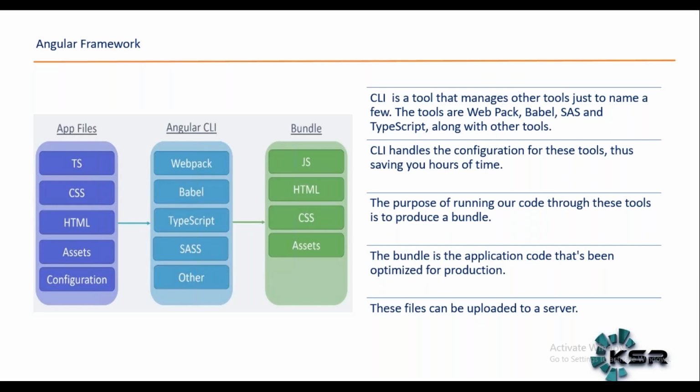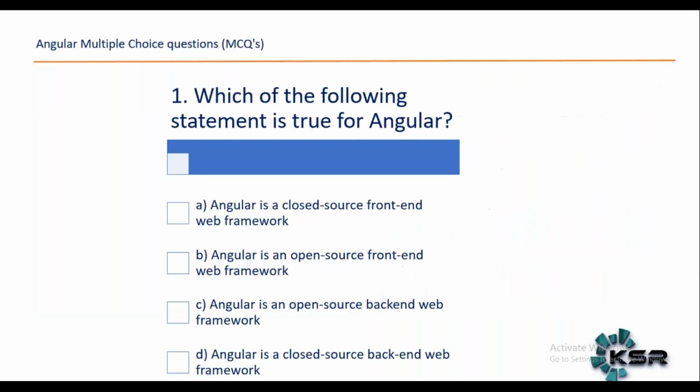So the purpose of running our code through these tools is to produce a bundle. What do you mean by bundle? It's a single package. It is going to club all the files together. That is called a bundle, and it is going to optimize your code for production. What do you mean by optimize? Reduce the size of the file by integrating it. These files can be uploaded to your server to run the application and see the output.